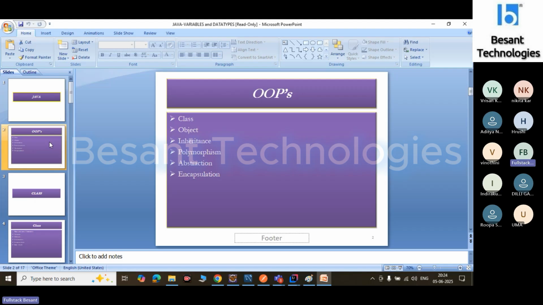And also the thread concept. Mostly the thread concept is not used in real-time programs, but we should know how we create a thread, how many ways we can create a thread, how we give priorities, how we assign the thread, and how we use the predefined methods. These are the concepts we should know.